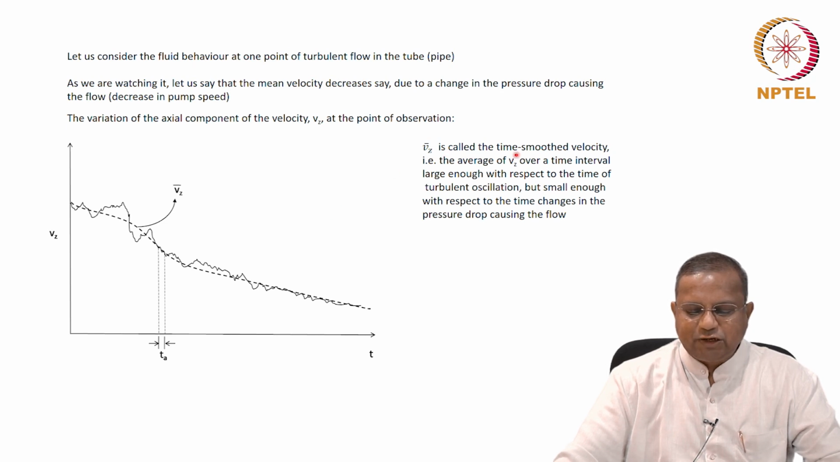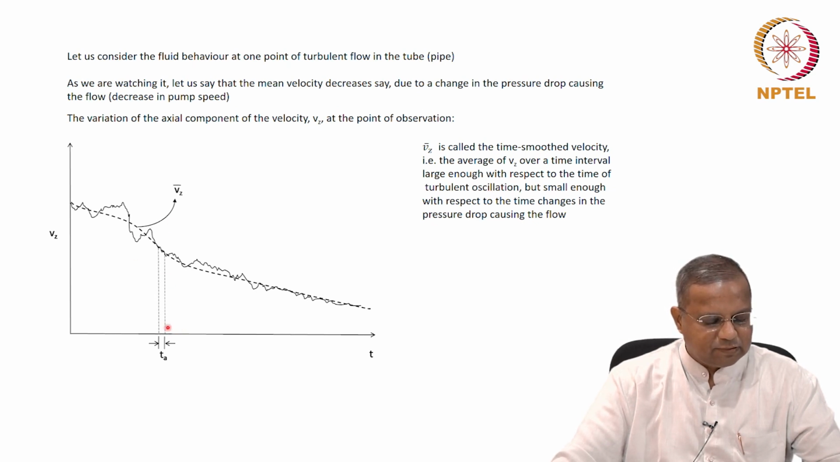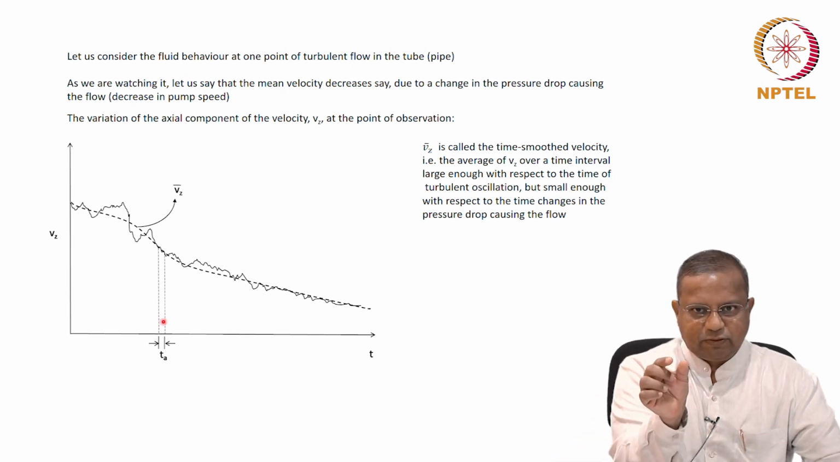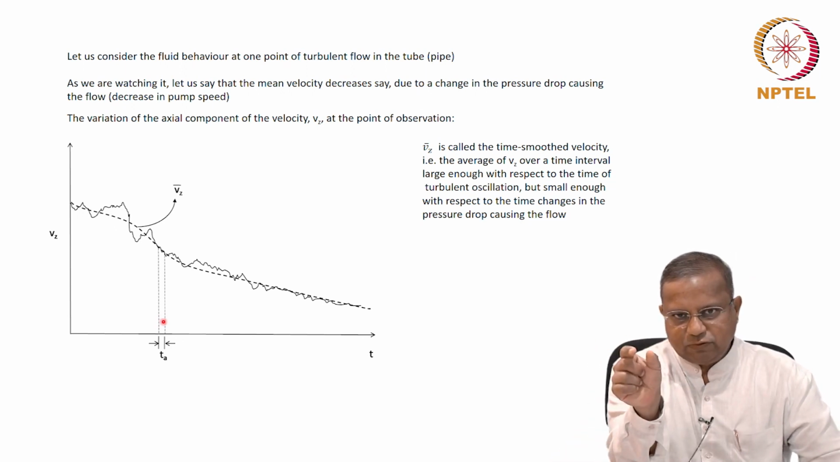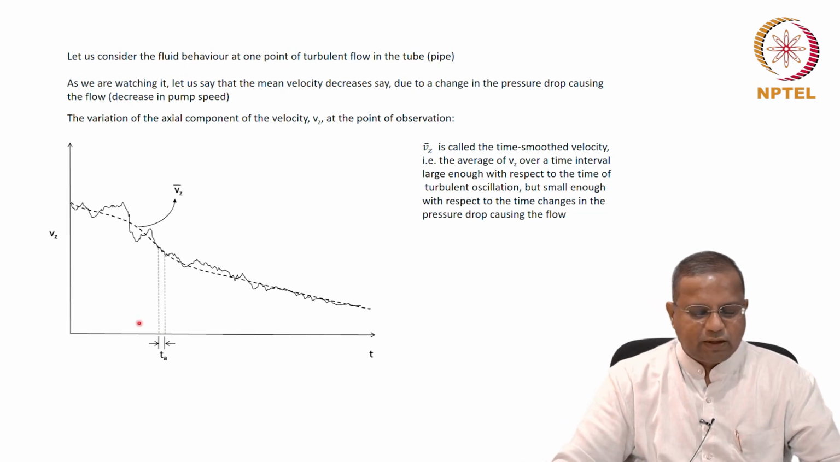So Vz dash is called the time smoothed velocity. That is the average Vz over a time interval large enough with respect to the time of turbulent oscillation. Let us say that we are taking an average over this TA. At each point we take an average over a certain neighborhood, and this time interval is large enough with respect to the time of turbulent oscillation, but small enough with respect to the changes in the pressure drop that is causing the flow.